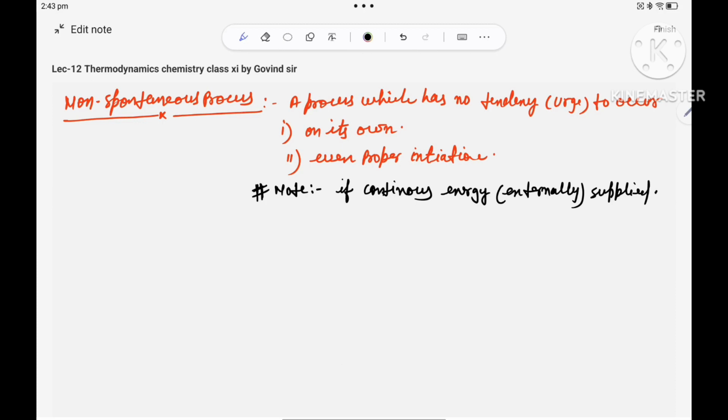Or the refrigerator example I have given, lower energy to higher energy. Inside the refrigerator, ice is there and it is releasing heat. When will water be converted to ice? When it releases heat. So these are the examples of this process. Okay, spontaneous. Got it?